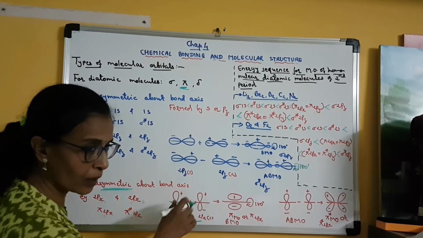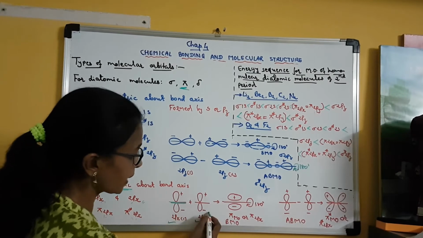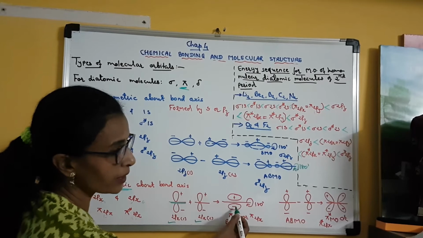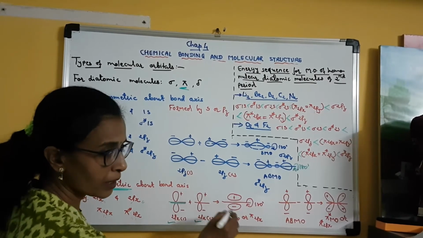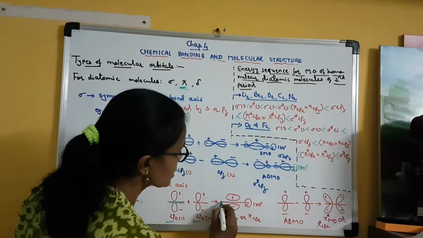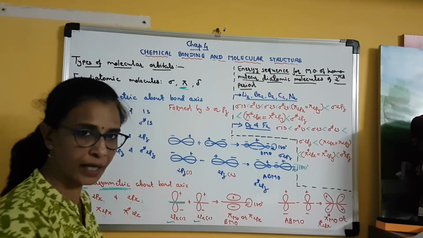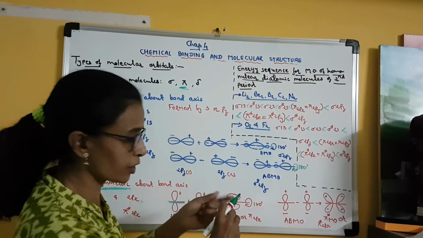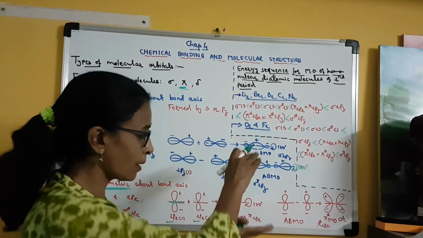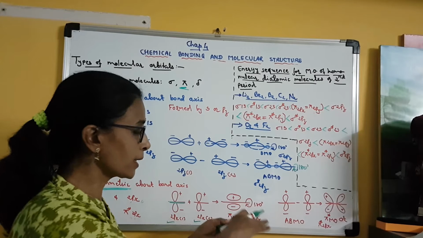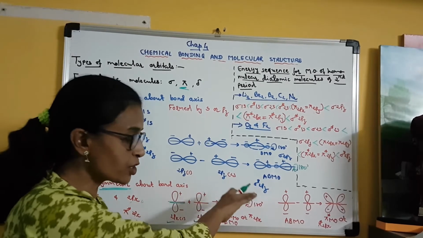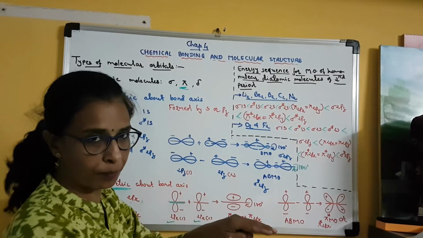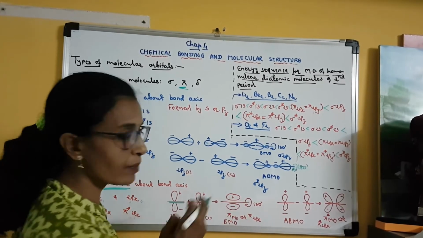Similarly, the lower lobe, which is a negative lobe, also combines to form the negative lobe below the internuclear axis. Now this is the bond axis or the internuclear axis. If this axis is given 180 degree rotation, then the positive will come downward and the negative will come upward. So there will be a change in the sign. Positive will go down and negative will go up. This is called asymmetric nature.